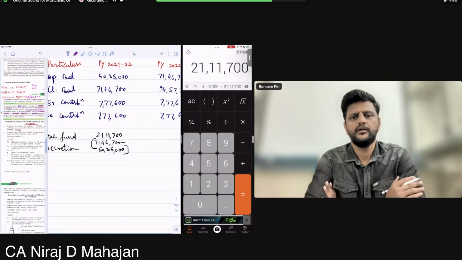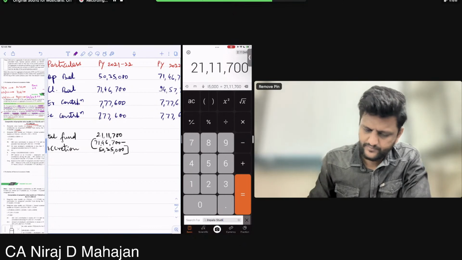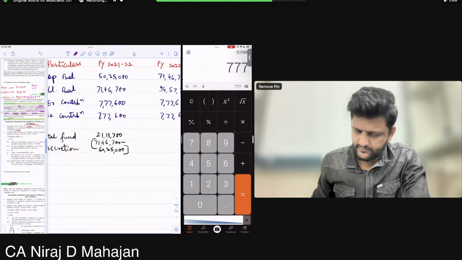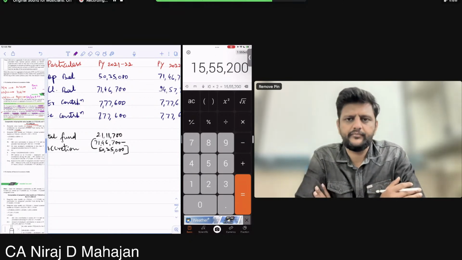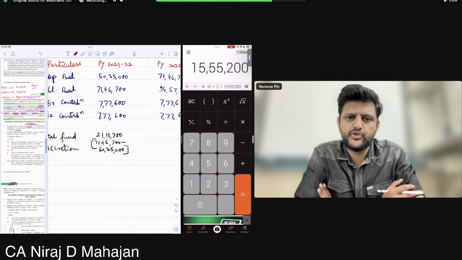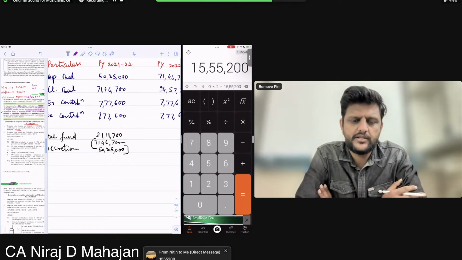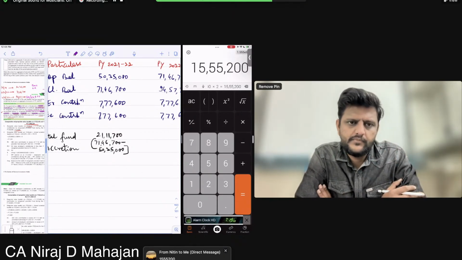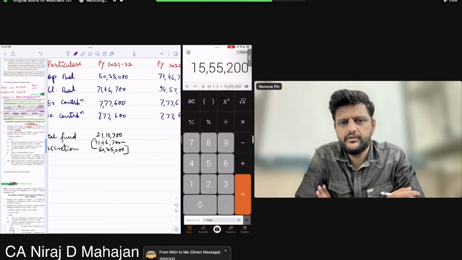All right. What is the actual contribution by employer and employee? Total employer and employee contribution is 15,55,200. Agreed or no? All of you understood? But the total fund has grown by 21,11,700.